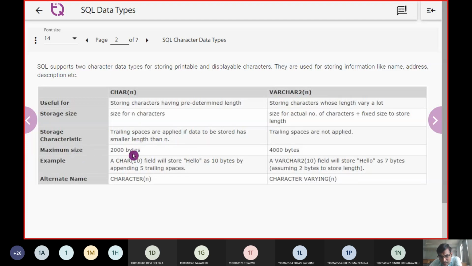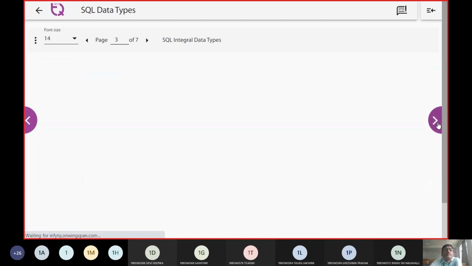The minimum size of a character will be 2000 bytes, but here the minimum size will be 4000 bytes. But when data is used, these blocks are freed and given to the memory part. So this was the main reason for taking up these things.